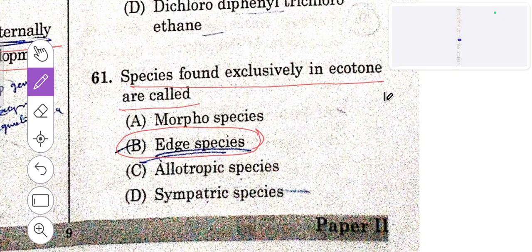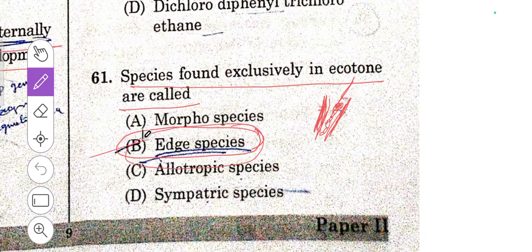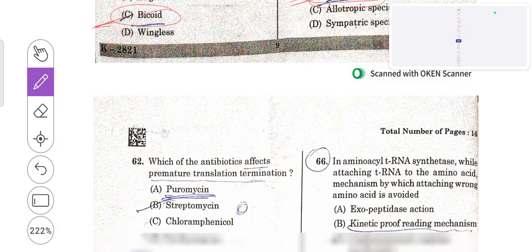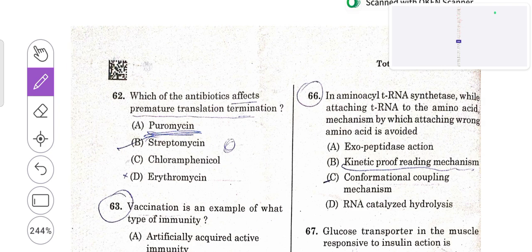60th question. The chemical responsible for the Bhopal gas tragedy, that is methyl isocyanate. So that is A, phosgene and methyl isocyanate. In the Bhopal gas tragedy, there was a leakage of methyl isocyanate and phosgene. These are the two chemicals which got released during the tragedy. So A is the right answer. Then 61 question.